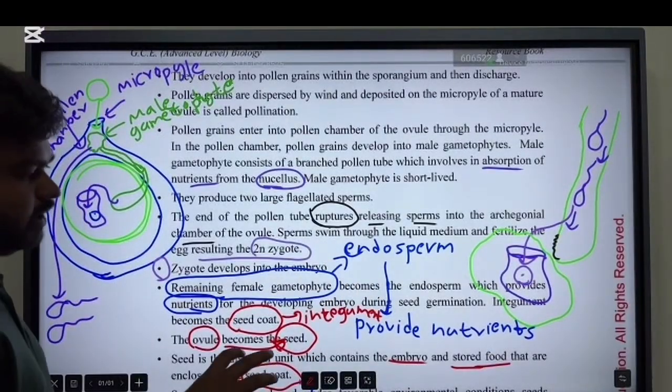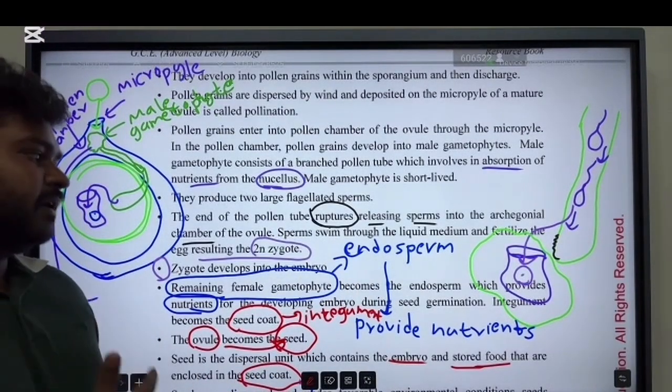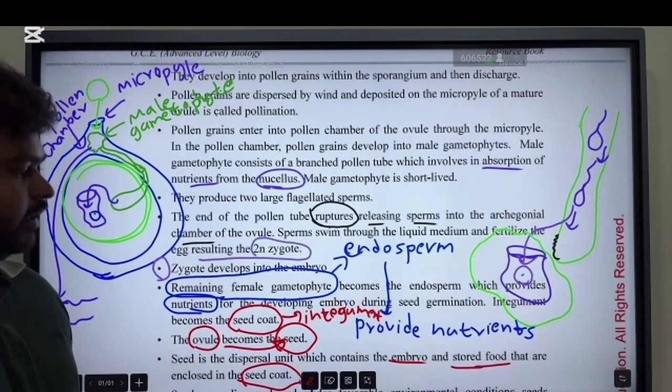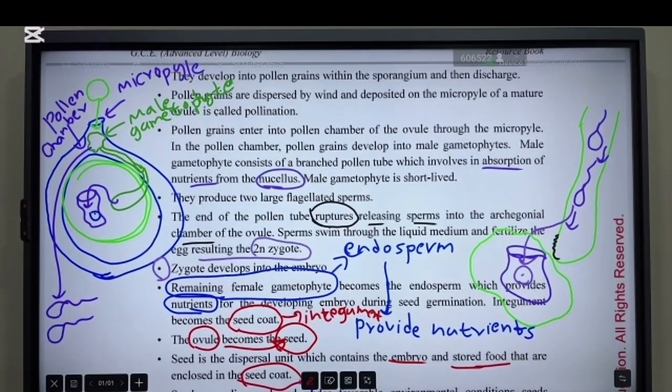Because endosperm is the part of the seed that provides nutrients for the developing embryo. Those are the things. The male gametophyte produces sperms. Then these sperms are released after rupture of the pollen tube, and enter into the archegonium. Then fertilize the egg. After fertilization, it becomes the zygote. Then it becomes the embryo.